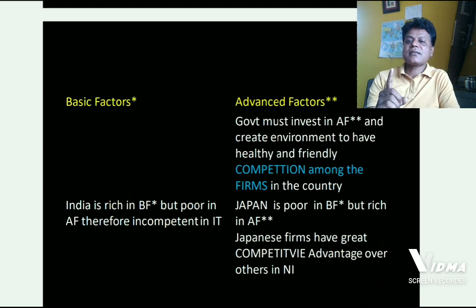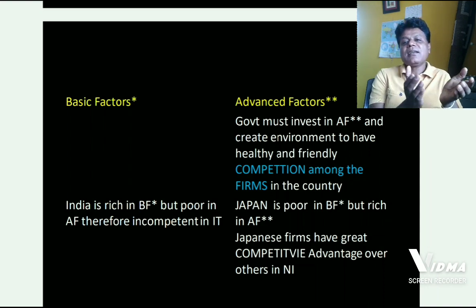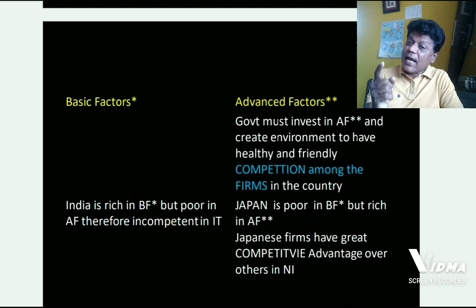Japan has top class advanced factors, and because of this reason, the Japanese firms have great healthy competition at domestic level in the country, and that has made Japan number one in international market.